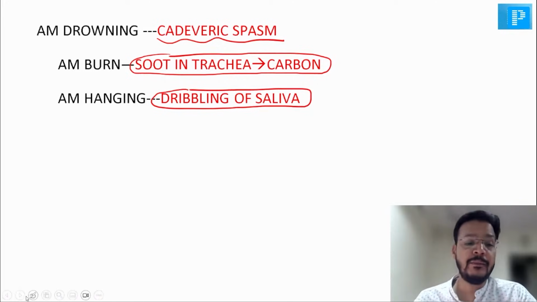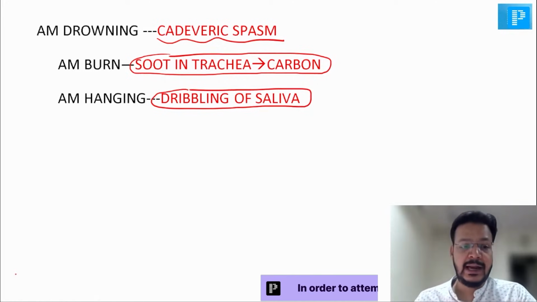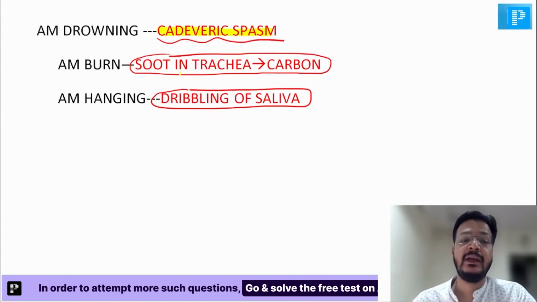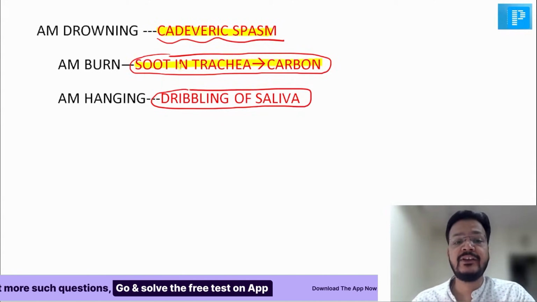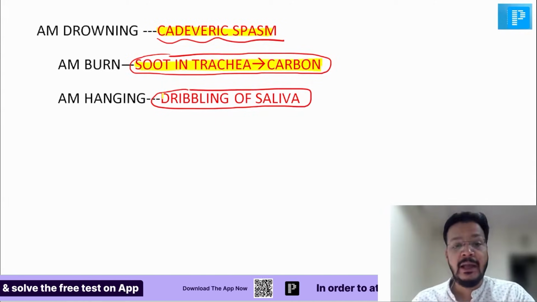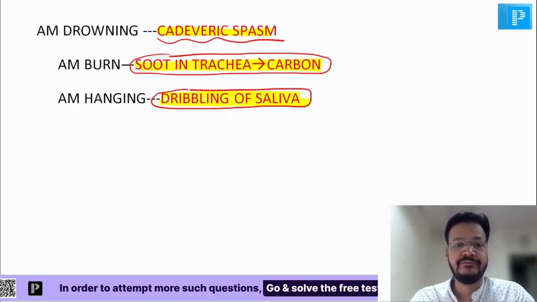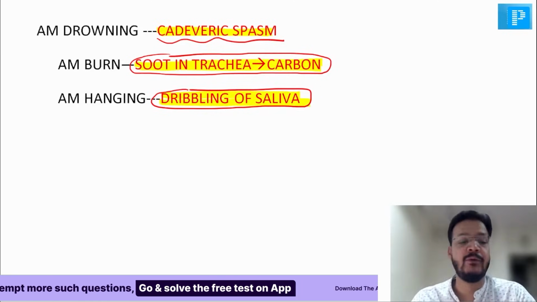So in antemortem drowning, the most characteristic finding is cadaveric spasm. In antemortem burn, the most characteristic finding is soot particle in trachea. And in antemortem hanging, the most characteristic finding is dribbling of saliva. These are three very important questions of the antemortem things.